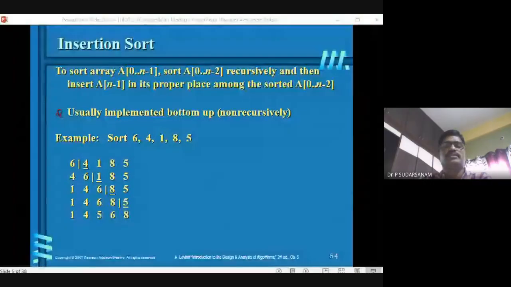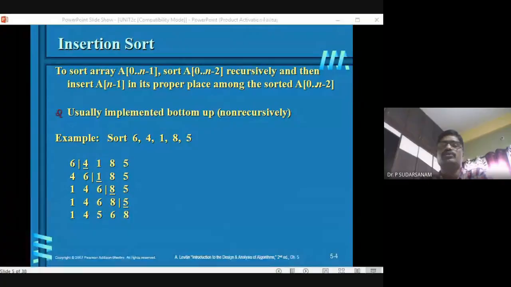The program is insertion sort: sort the given set of elements using the insertion sort method and determine the time required to sort the elements. Repeat the experiment for different values of n, the number of elements in the list to be sorted, and plot a graph of the time taken versus n.